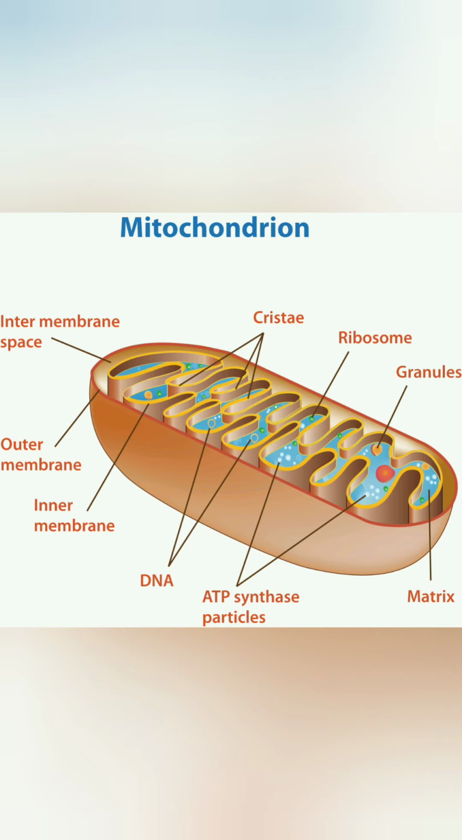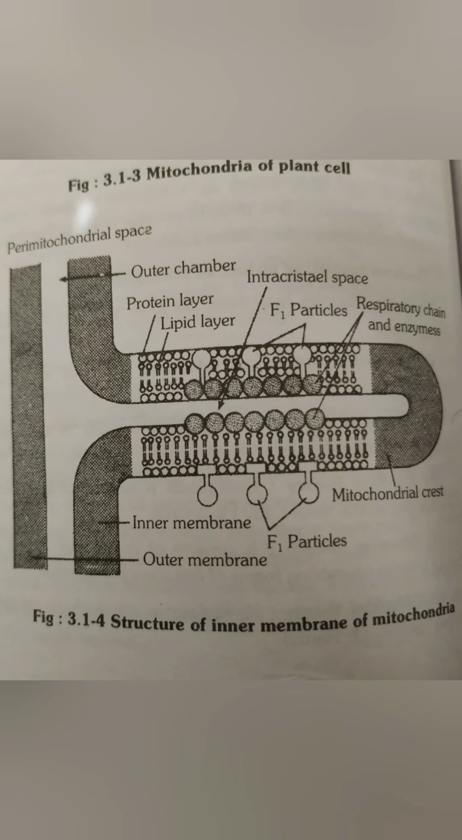The reaction of ATP formation is endergonic. These elementary particles are called F0, F1 particles. The F1 particle is made up of five types of subunits, namely alpha, beta, gamma, delta, and epsilon. Of these proteins, alpha is the heaviest. F0 particles. The matrix synthesizes all the enzymes required to operate the Krebs cycle.